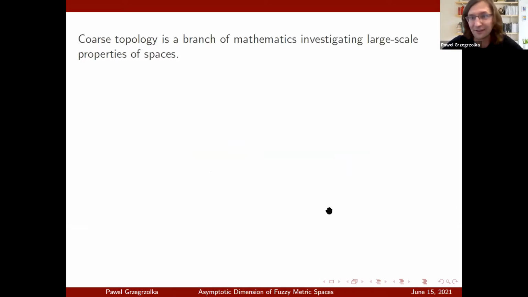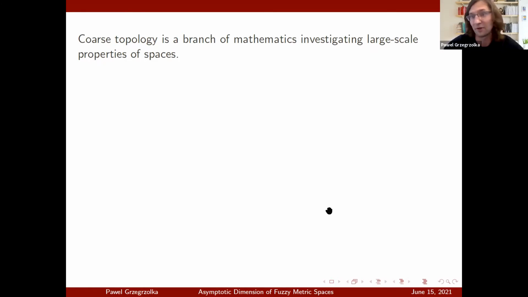But just to briefly introduce everyone to the topic, coarse topology is a branch of mathematics investigating large-scale properties of spaces. And the easiest way to understand what a large-scale property really is, is to first persuade you that when you were doing point set topology as graduate students, you were interested in small-scale properties of spaces.